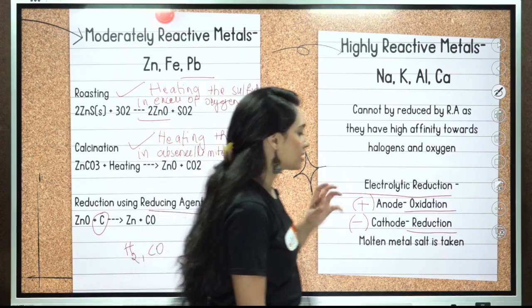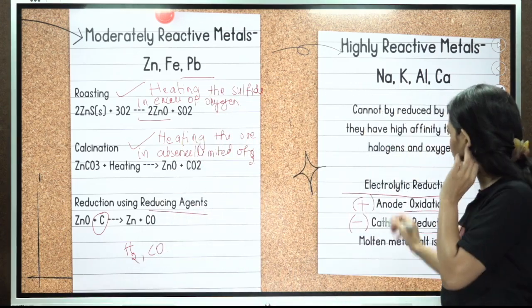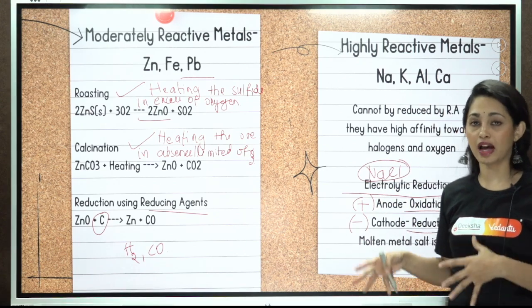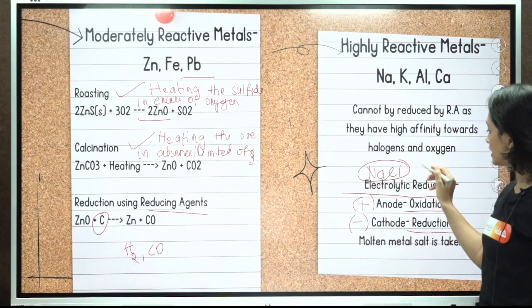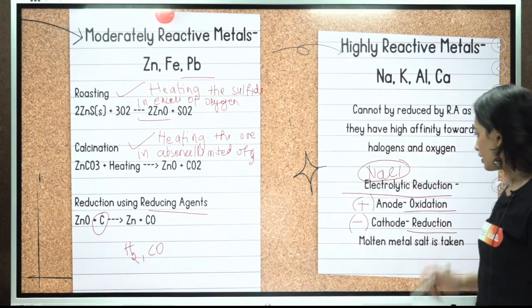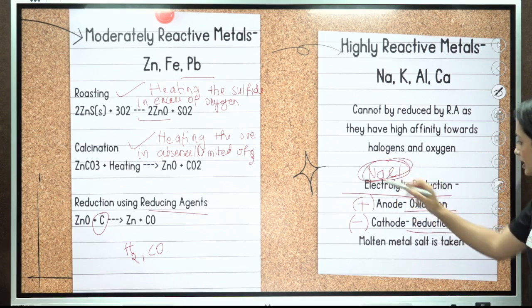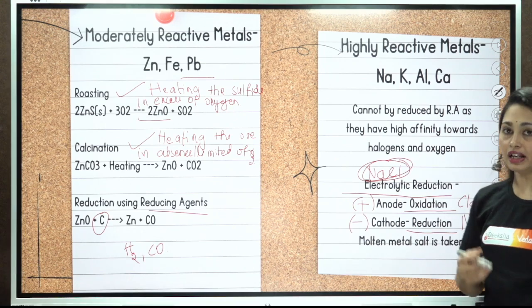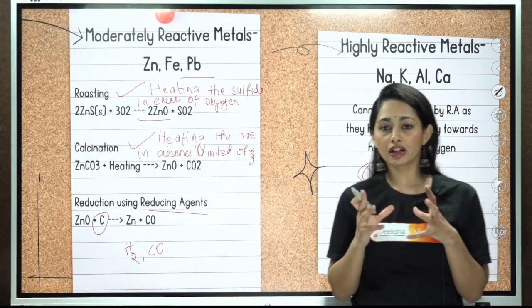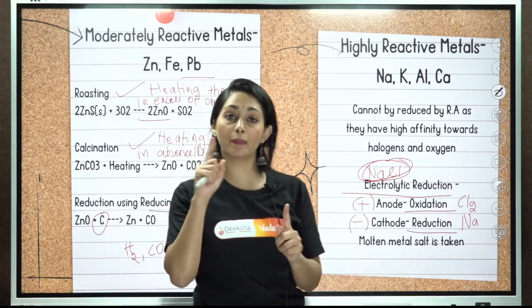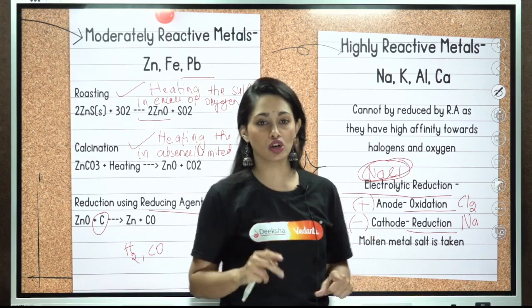Molten metal salt is taken here. For example, if we are taking NaCl, NaCl is an ionic compound. This is something that we have discussed in the same chapter. We are going to melt NaCl and take it. So at cathode, sodium metal is reduced and at anode, chlorine gas is released. This is about reduction of highly reactive metals. It is called electrolytic reduction because we will be passing electricity through the molten salt.